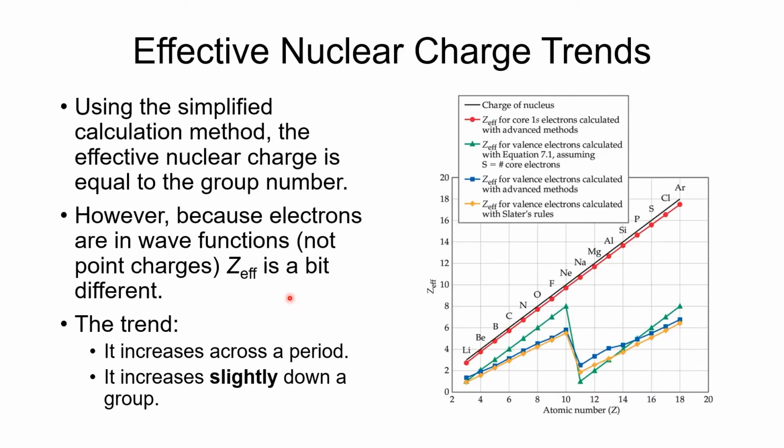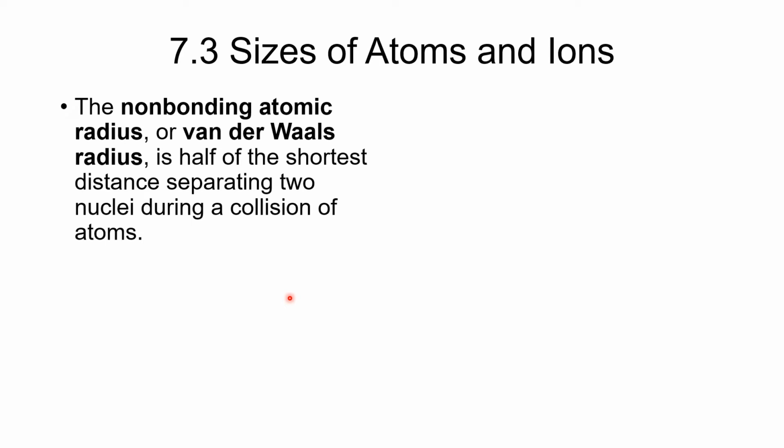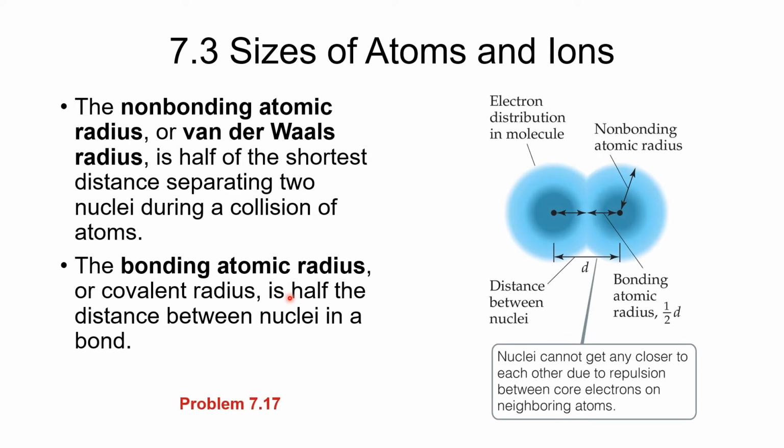So now that we've covered that concept of effective nuclear charge, we're going to see that it has an effect on other properties like the size of atoms and ions as well. But we're going to talk about atoms first. There are a couple of different ways that we can measure how big an atom is. A preferred way is to measure the radius. The problem is that the radius is not an easily defined number.